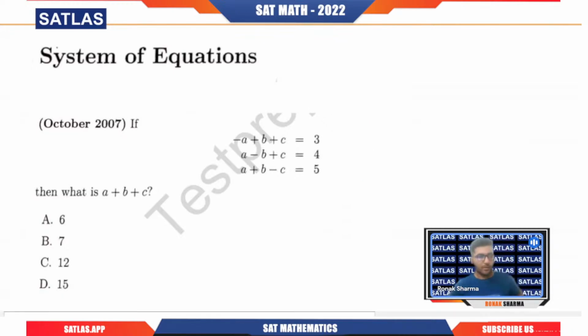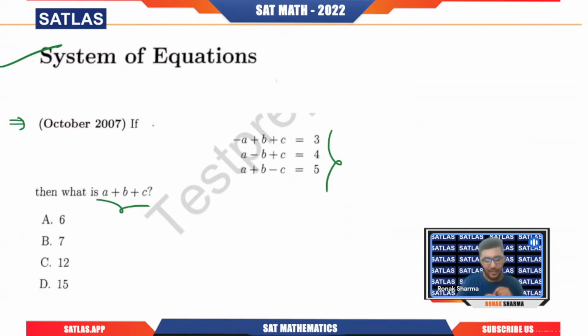So now if we talk about the system of equations, in this particular question you can see that they have given us three equations. Now the moment you see such a system of equations, you have three variables, so you will think that I have to calculate the values of a, b, c. But no, try to make a pattern, try to do something unique in such questions, where you can easily find the particular expression they are asking the value of. Like here they are asking the value of a plus b plus c. So how can we simply get that value?